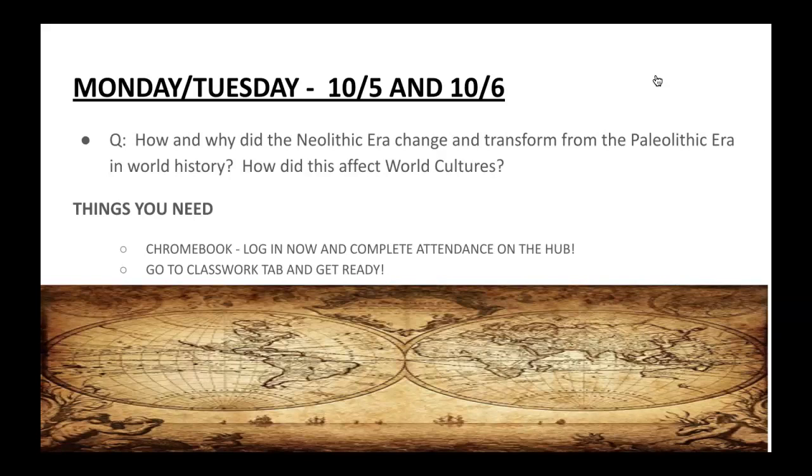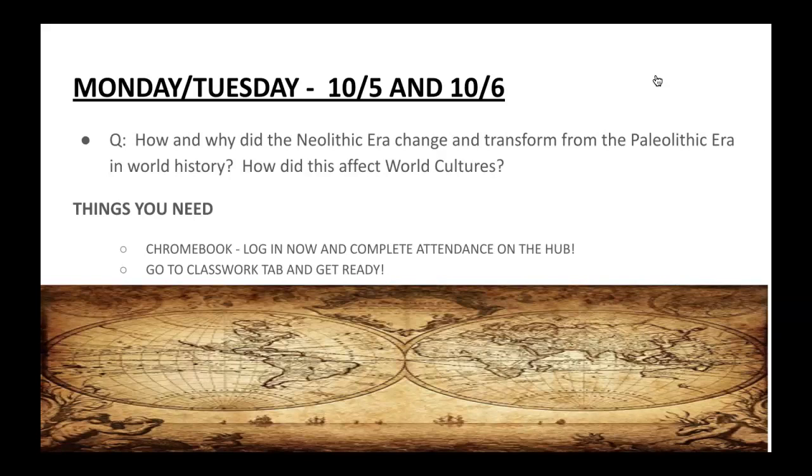Before I go over the question, please let me make sure that you have open your Google Doc on Cycle 3 for the warm-ups, and go ahead and type down the question and the answer in a different colored font. For Monday and Tuesday's lesson, how and why did the Neolithic era change and transform from the Paleolithic era in world history? And in turn, how did this affect world cultures?